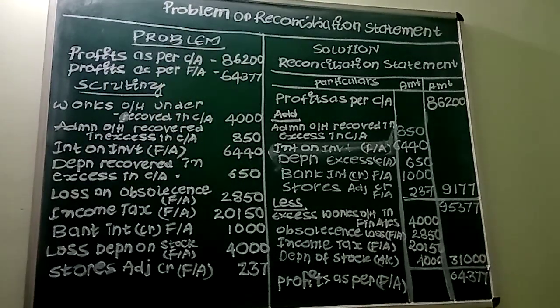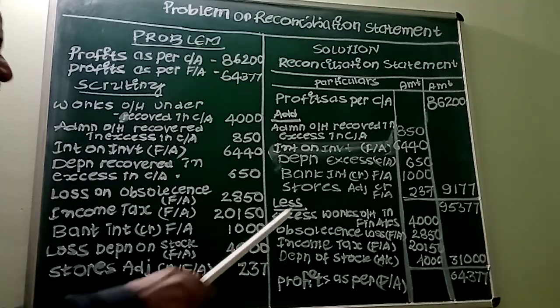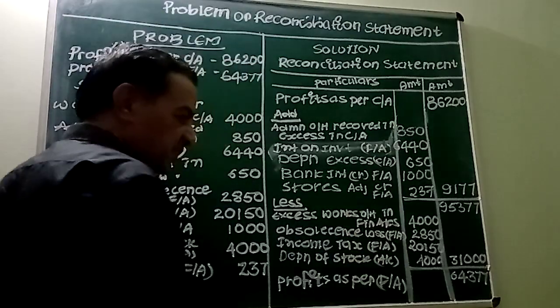It's a very important thing. So next, stores adjustment. This is credit. This item will be shown only in financial accounting to the extent of 237. So this is credit. Credit means increase. See, our profits will get increased by rupees 237. So we have to add this item.